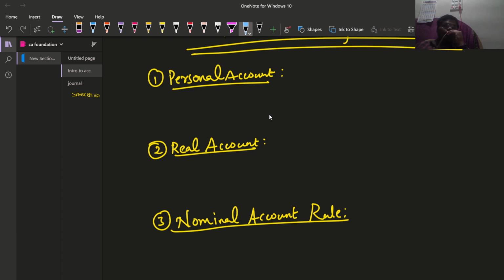That should come from our hearts. We need to remember these three account rules until our last breath, because these are the three rules which play the whole part in our accounts. These are the three rules we will take care of throughout the whole of accounting. What are those three rules? Personal account rule: debit the receiver, credit the giver.